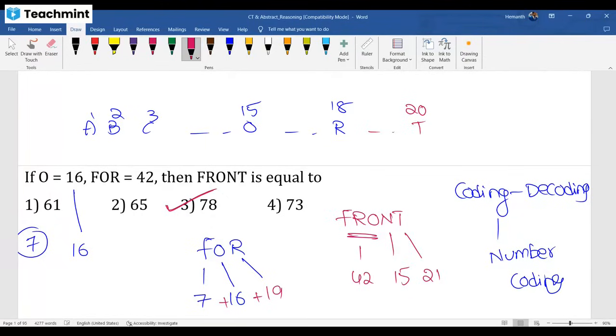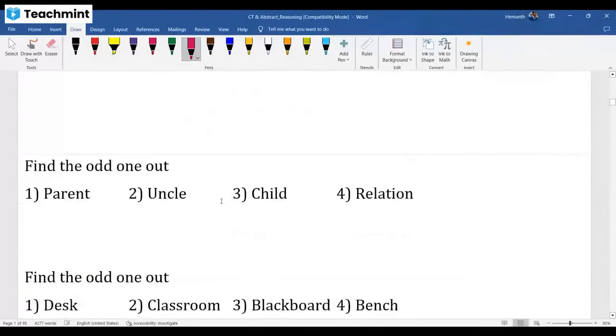So here I have to call it the plus 1 logic. Why, sir? O is 15, my dear, but you have to take 16 here. Excellent. O is 15, but they gave us 16 here. F is 6, but they took 7. Plus 1 logic means instead of the original value, we take the next number. Got it? Clear? Shall I go for the next one?